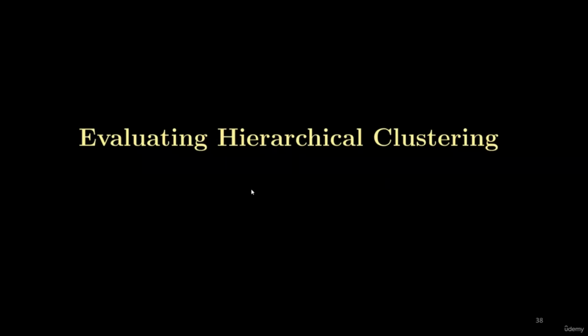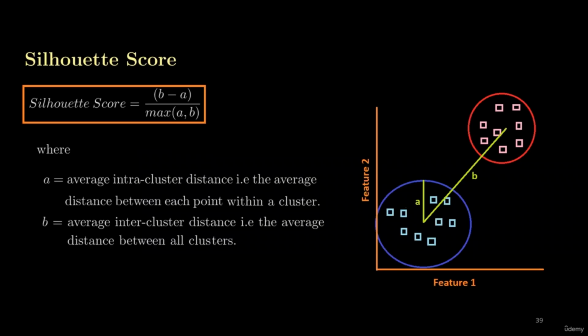So far in this section, we have learned how to implement the hierarchical clustering algorithm on 1D data and 2D data. We know how to find the optimal number of clusters using a dendrogram. Now it's time to evaluate the performance of hierarchical clustering. The metric we are going to use to evaluate the performance is the Silhouette score.